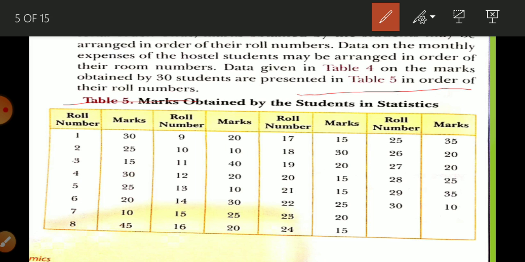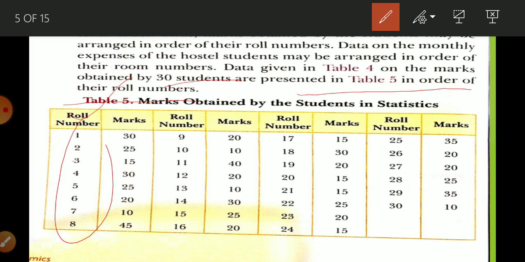There are two ways to prepare an individual series. First, roll numbers serial wise, you will prepare a slip. Second, you can arrange on the basis of descending or ascending order. Here there are 30 students who had given the examination, and whatever marks they gained is arranged here by roll number. So this is the example of an individual series.